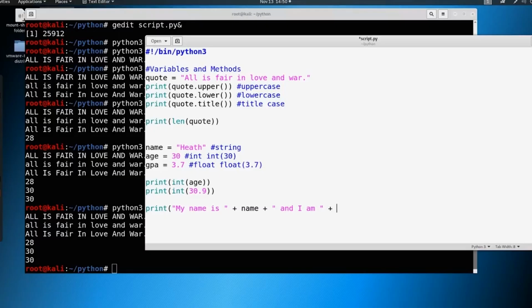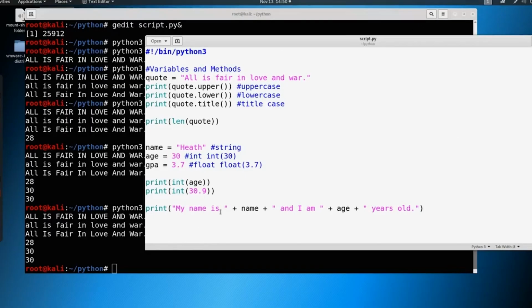And then let's define an age. So if we try to put age in here, watch what happens. So we're going to say age, and we'll say space "years old." And let's save this here like this, and I'll give you a second to catch up.